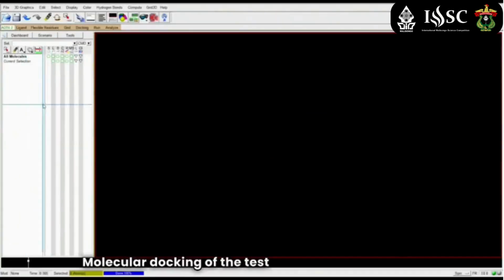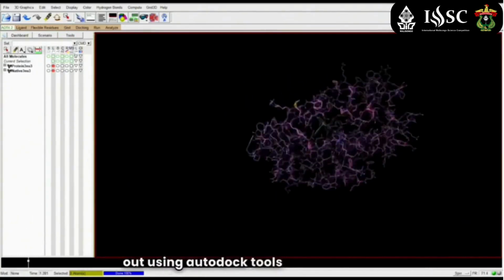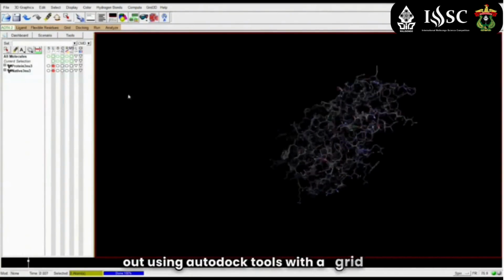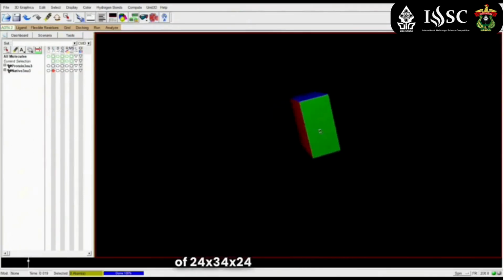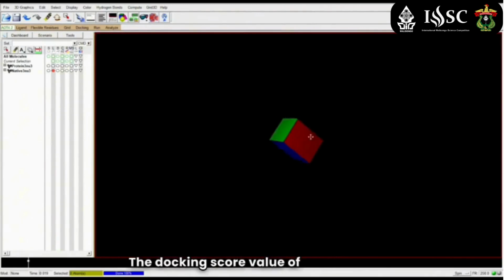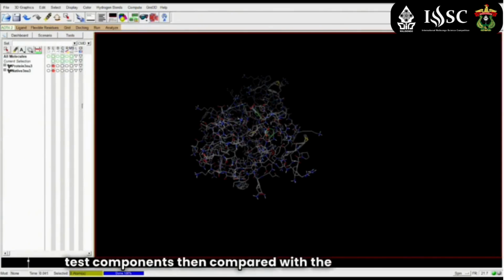Molecular docking of the test compounds was carried out using AutoDock Tools with a grid box of 24, 34, and 24 Angstrom. The docking score value of each of the test compounds is then compared with the standard ligand docking score obtained from the previous redocking protocol.